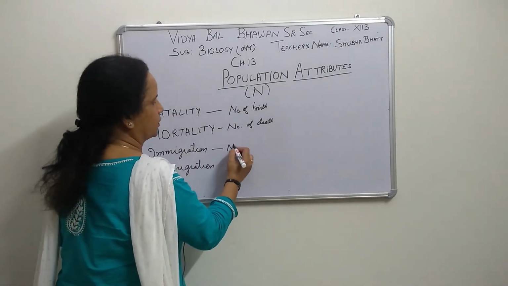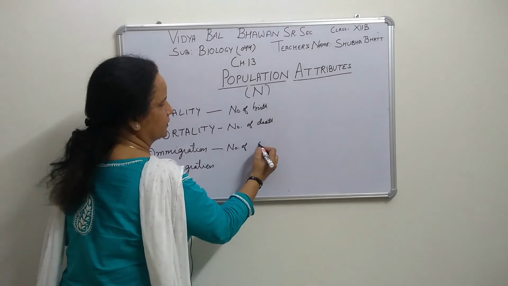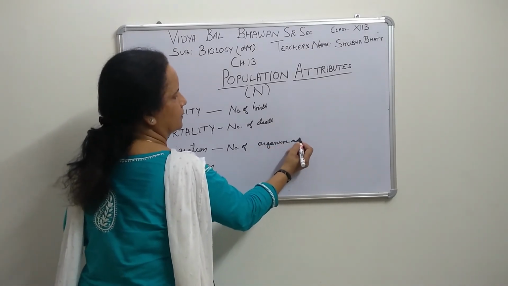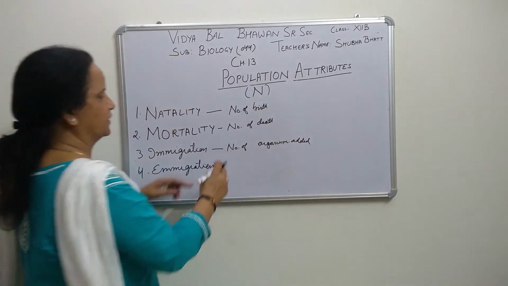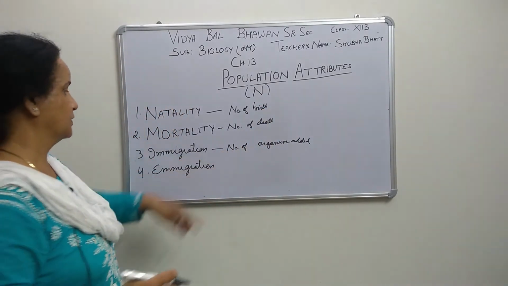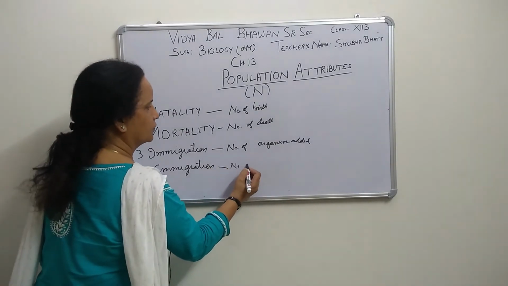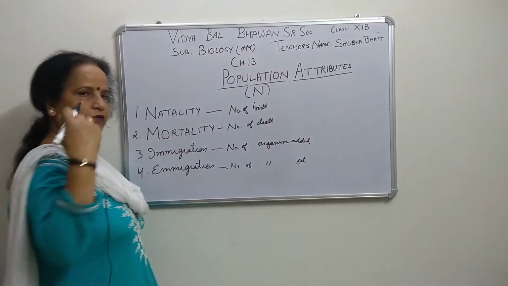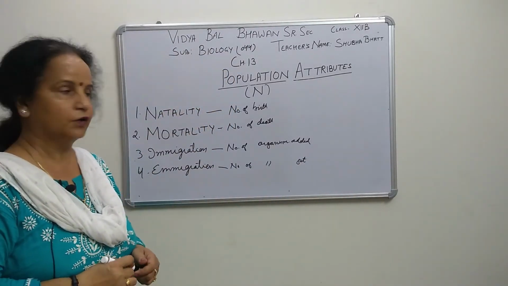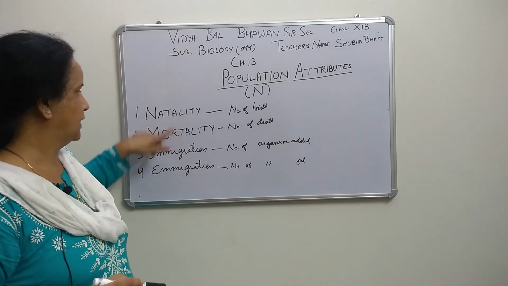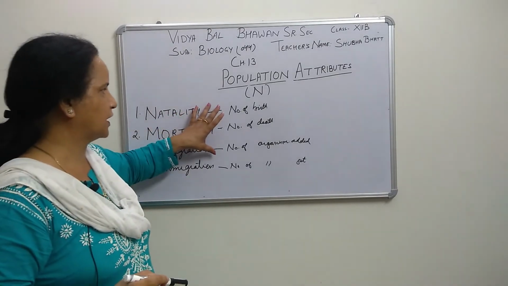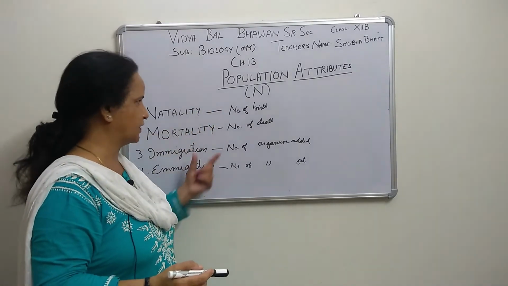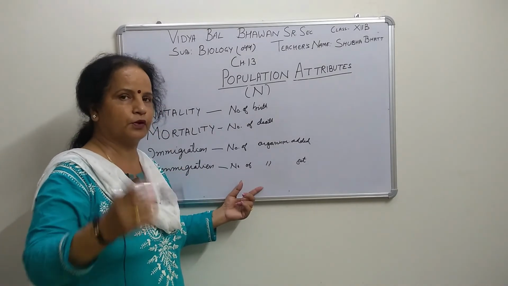So then the number of outsiders, the number of organisms added, right? Because of this also the population growth is increasing. And here, the number of organisms going out means they move away from that particular population. So natality and immigration are both responsible for increasing the population size, and mortality and emigration are responsible for decreasing the population size.